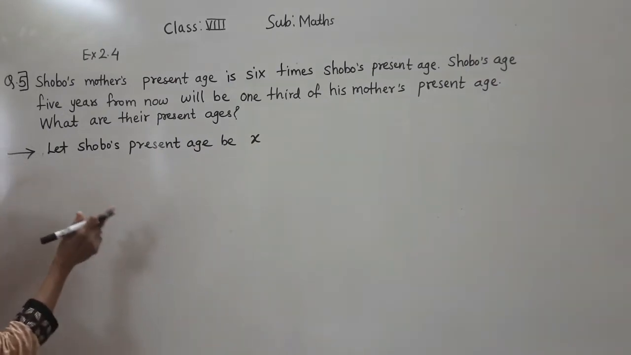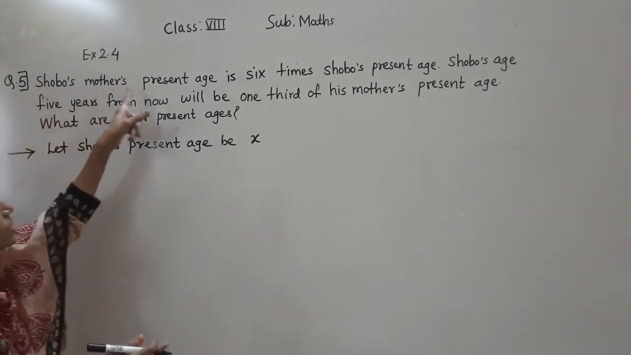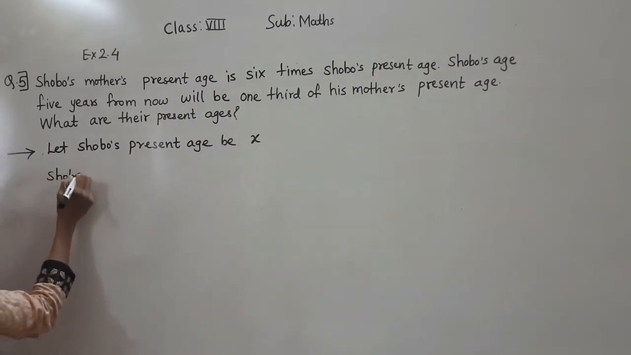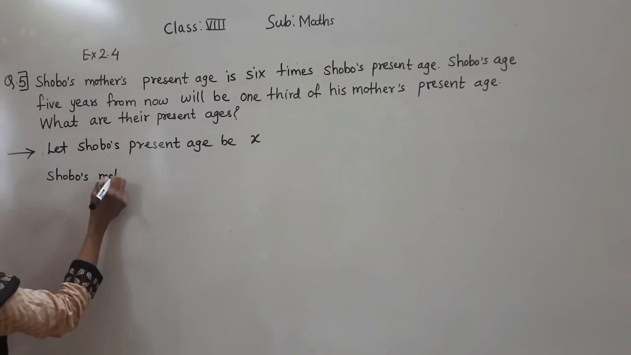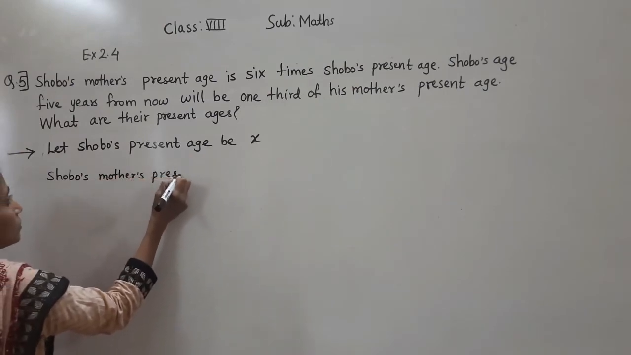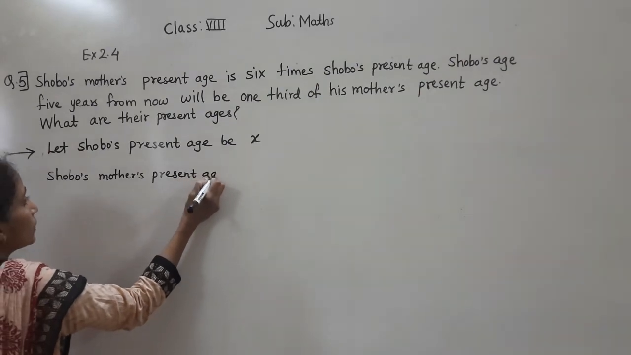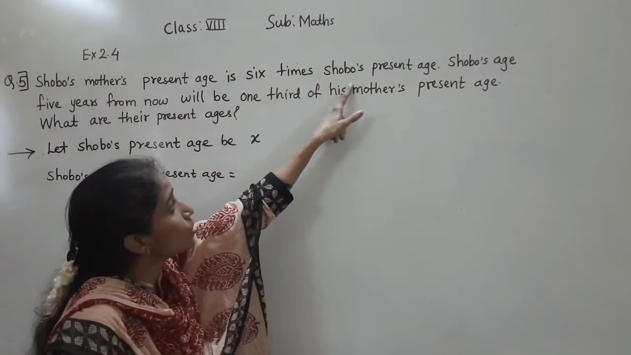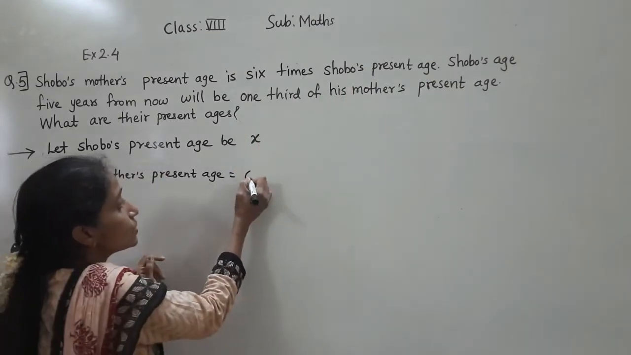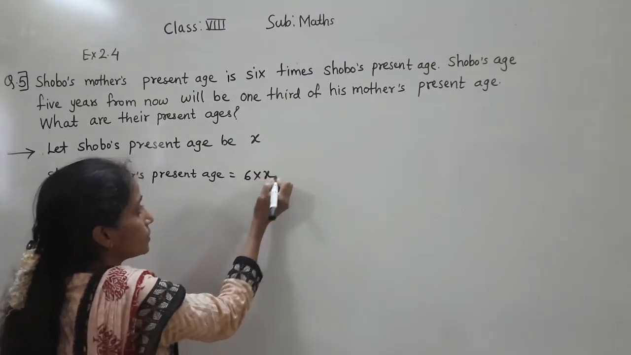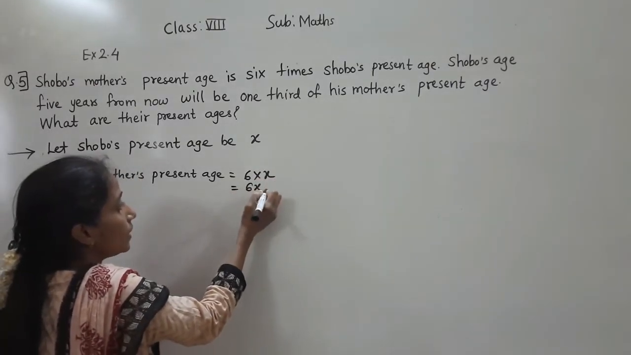Now Shoboz's present age we have. Now what is Shoboz's mother's present age? Shoboz's mother's present age is 6 times Shoboz's present age. So 6 multiplied by Shoboz's present age, which is x. So what we got is 6x.